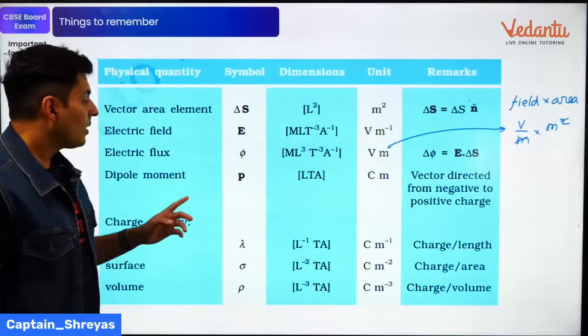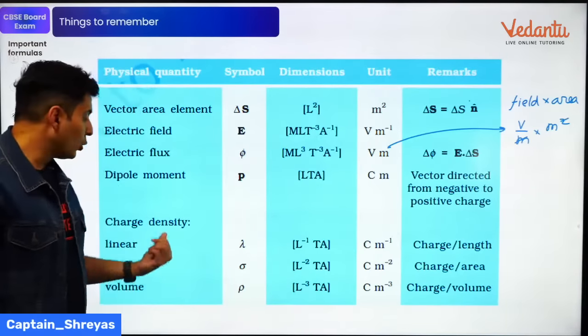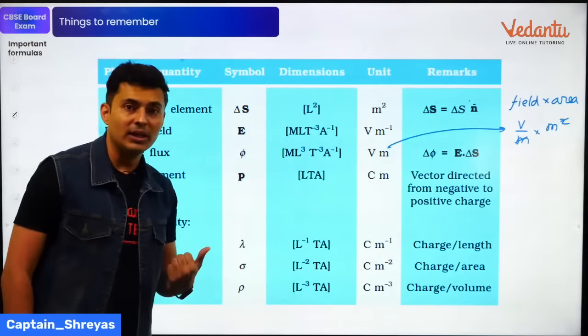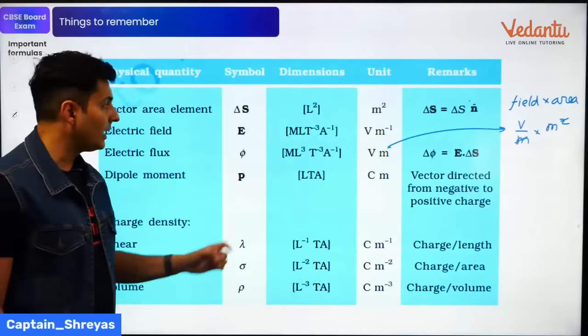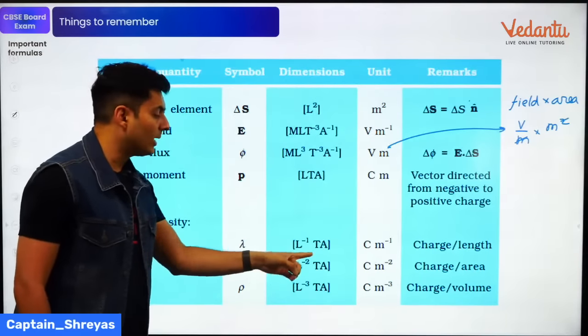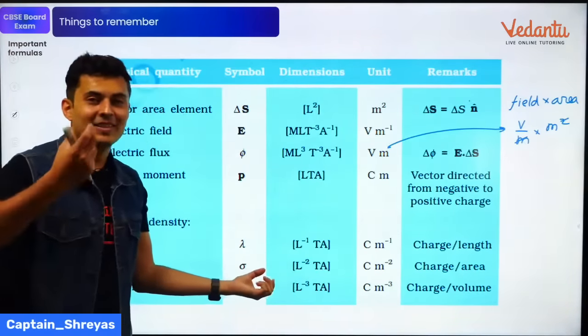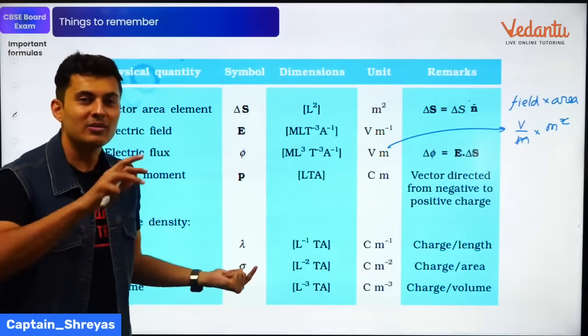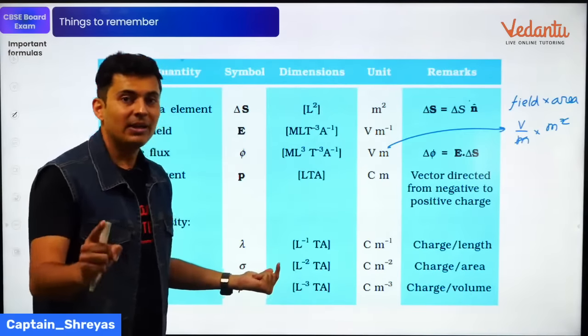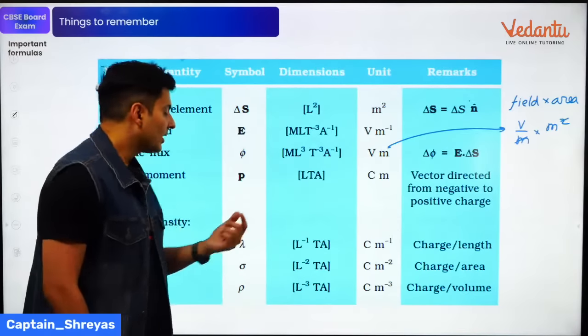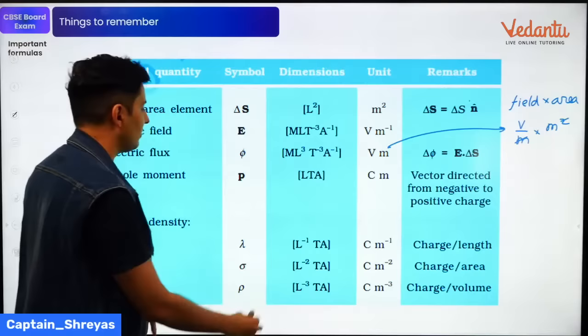Okay. Now, many of you forget that Coulomb is not the fundamental unit. Ampere is the fundamental unit. So basically, when you go to dimensions, do not leave the dimensions of charge as charge or Q. No, Q is not a fundamental dimension. The fundamental dimension is Ampere.